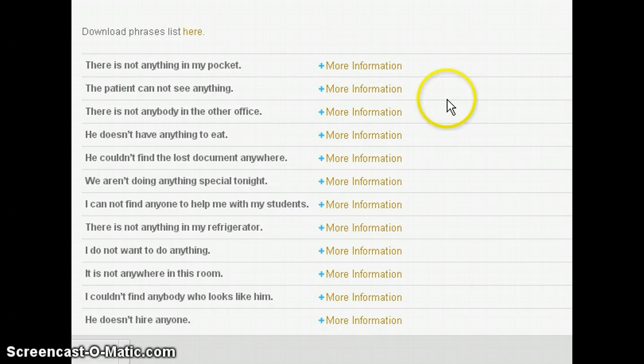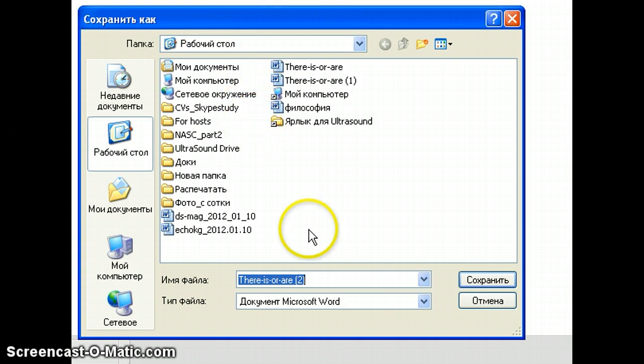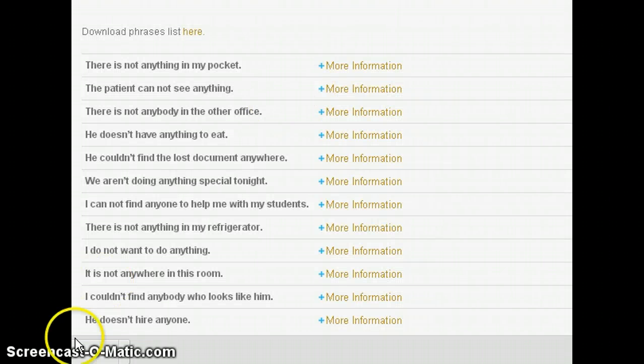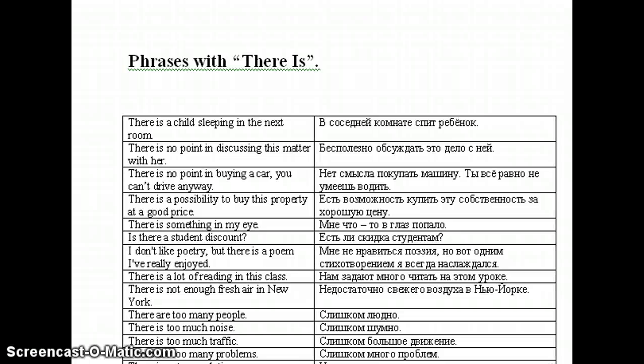By now, we would like to start today from the phrase list, and it's here. So basically, click on here and you're going to download a phrase list. Choose the place where you're going to save it and save. But I'm not going to do it now because I have already saved it. Instead, I'm just going to open it, and here is the phrase list that we need to work through.